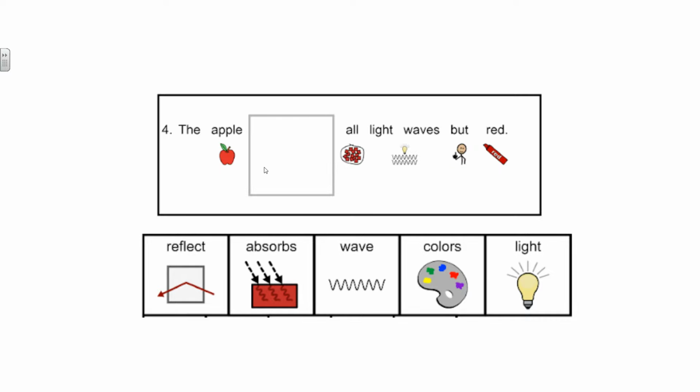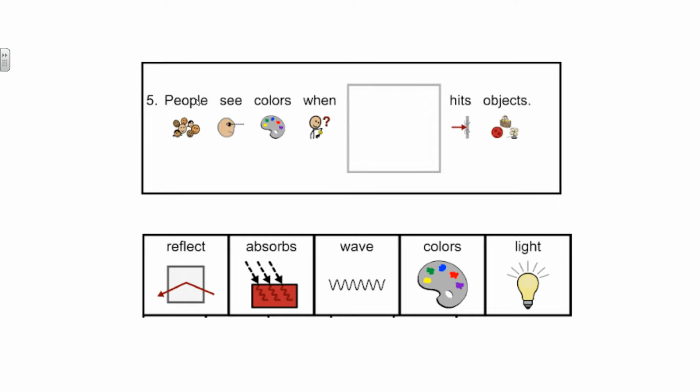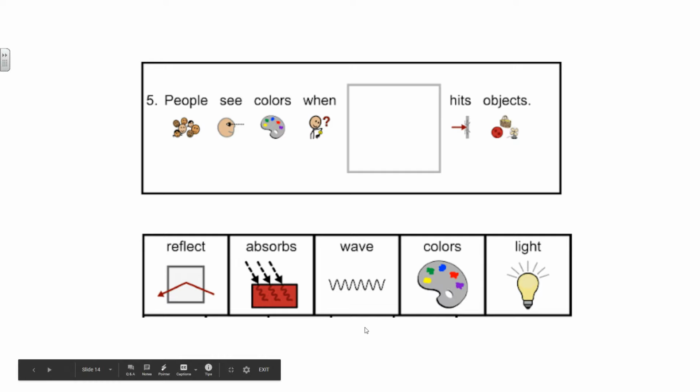The apple blank all light waves but red. Does it reflect all light waves or absorb? It absorbs everything but red. People see colors when blank hits objects. People see color when waves hit objects or light hit objects. Light.